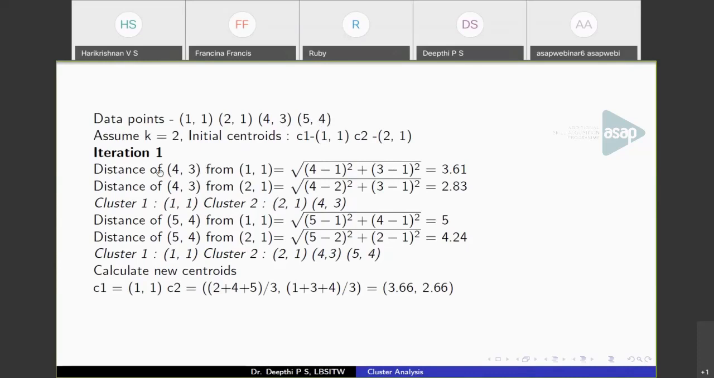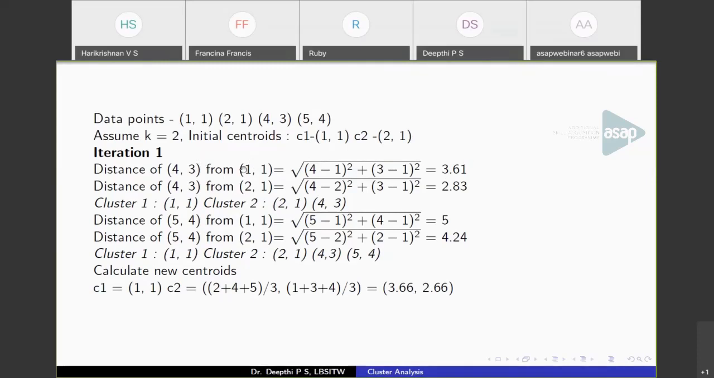So first we will be calculating the distance of 4, 3 from 1, 1. So the distance of 4, 3 from 1, 1 will be the square root of (4 minus 1) the whole square plus (3 minus 1) the whole square. That is, 4 is the x-coordinate and 1 is the x-coordinate of the centroid. So (4 minus 1) the whole square plus (3 minus 1) the whole square. Add them and take the square root. You will get the value like this. Now, this is the distance of 4, 3 from the first centroid 1, 1.